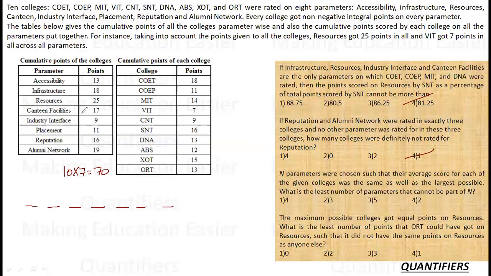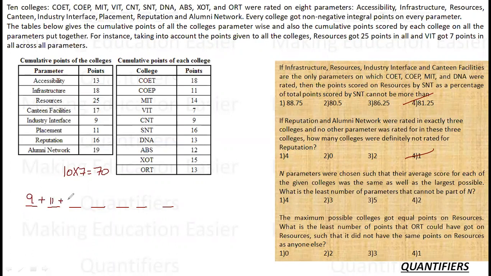Let us see how we can include the maximum number of parameters, not colleges. I need a total of 70 by including the maximum number of parameters. Now, if I want to maximize the number of parameters, I should take the values as small as possible. I should start with the minimum value, let's say 9. Let's pick up 9. Let's pick up 11.